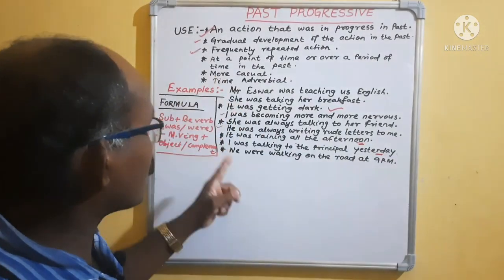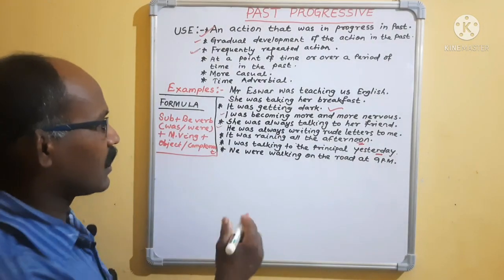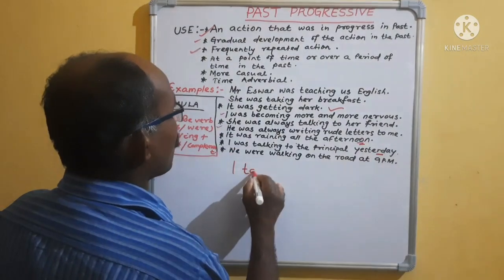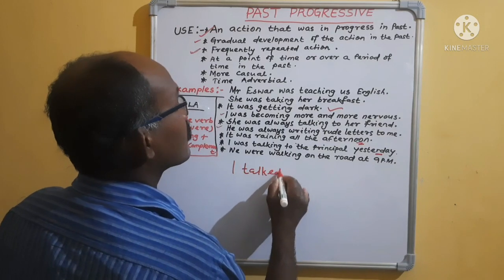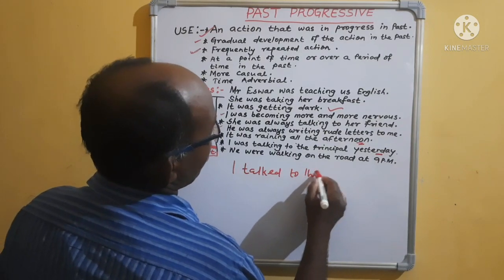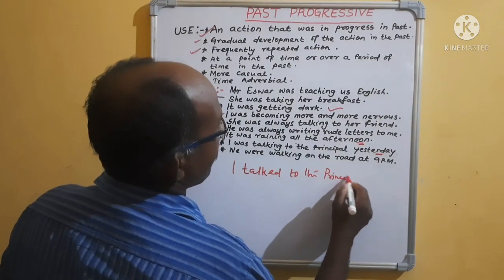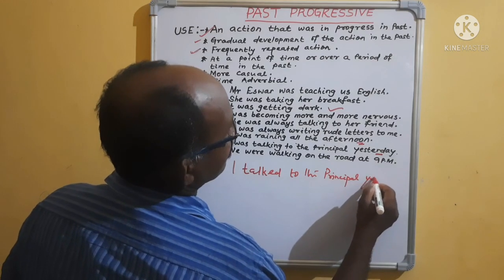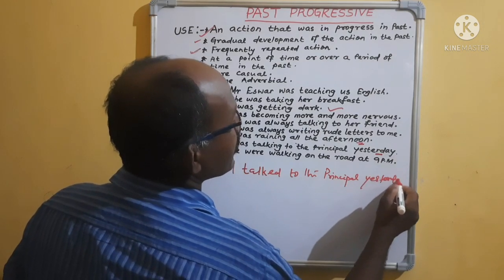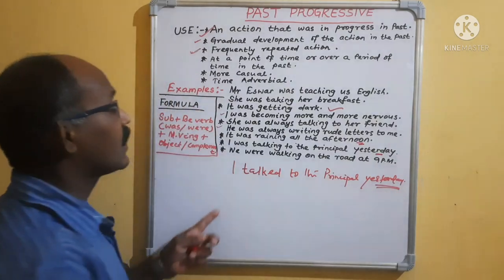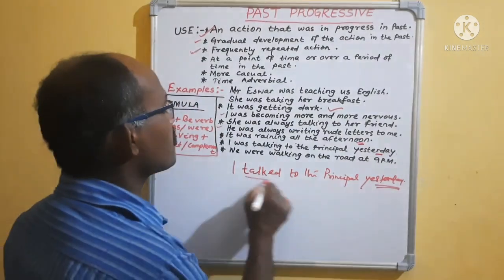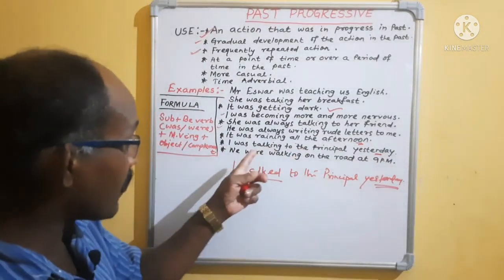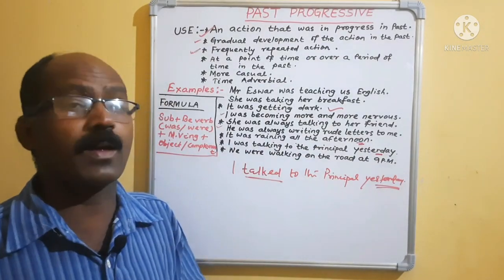But casual, more casual, means, suppose I tell you the difference: I talked to the principal yesterday. If you are using yesterday, it will take past simple. But here, I was talking to the principal yesterday.